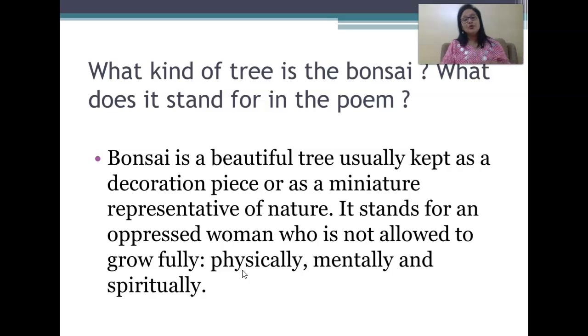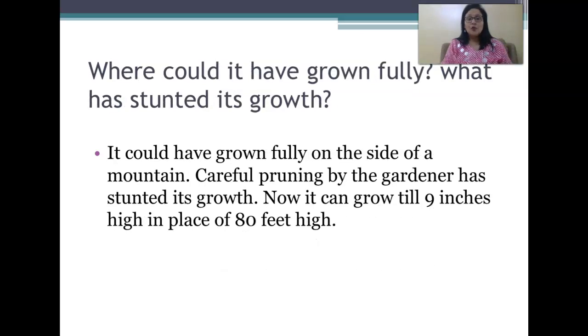Bonsai is a beautiful tree usually kept as a decoration piece or as a miniature representative of nature. It stands for an oppressed woman who is not allowed to grow fully, physically, mentally and spiritually. Where could it have grown fully? What has stunted its growth? It could have grown fully on the side of a mountain. Careful pruning by the gardener has stunted its growth. Now it can grow till 9 inches high in place of 80 feet high.